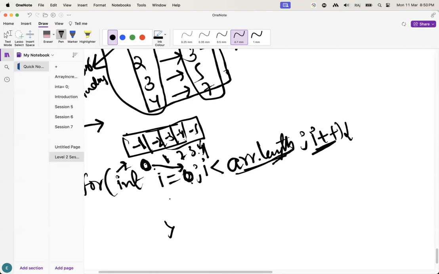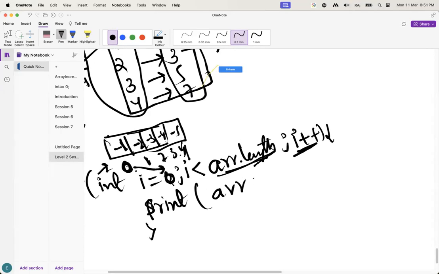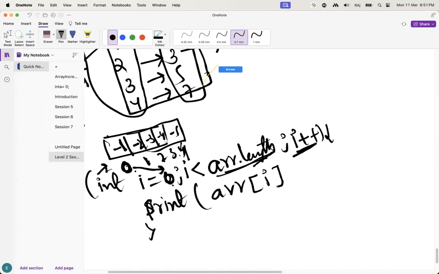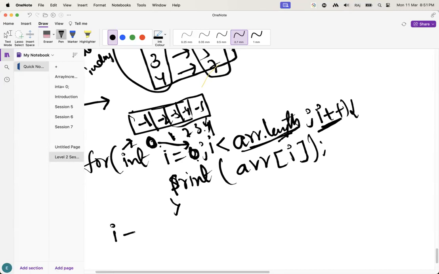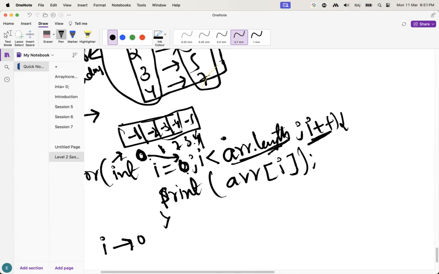Okay, if you want to print the elements, for example, let's suppose this is the array. What will happen if I give it as I here? Yes, what will happen, guys? Initially, the I value will be 0. It is going to be checked here. What is the I value, guys, here? 0. I less than array dot length.